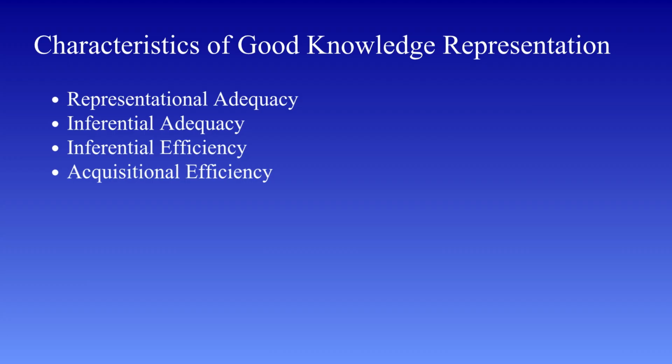Now, if we look at all four characteristics together, we can summarize them like this. A good knowledge representation system should be complete enough to represent all necessary knowledge, logical enough to derive new information, efficient enough to reason quickly, flexible enough to update easily. When all these properties are satisfied, the AI system becomes more powerful, scalable, and practical. These characteristics act as guidelines when designing intelligent systems. As we move forward, we'll now explore the different types of knowledge that these systems actually represent.